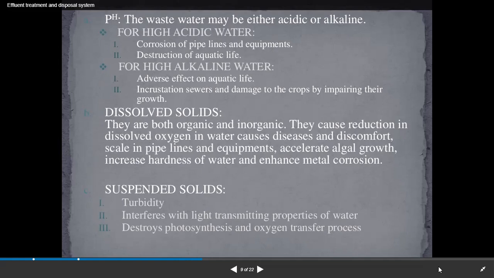Dissolved solids are both organic and inorganic. They cause a reduction in dissolved oxygen in water, cause diseases and discomfort, scale in pipelines and equipment, accelerate algal growth, increase the hardness of water, and enhance metal corrosion. Suspended solids and turbidity interfere with light transmitting properties of water, and destroy photosynthesis and the oxygen transfer process.